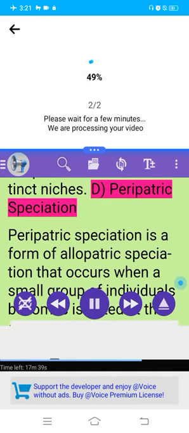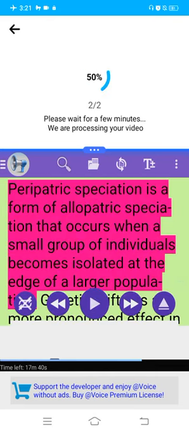D. Parapatric speciation. Parapatric speciation is a form of allopatric.